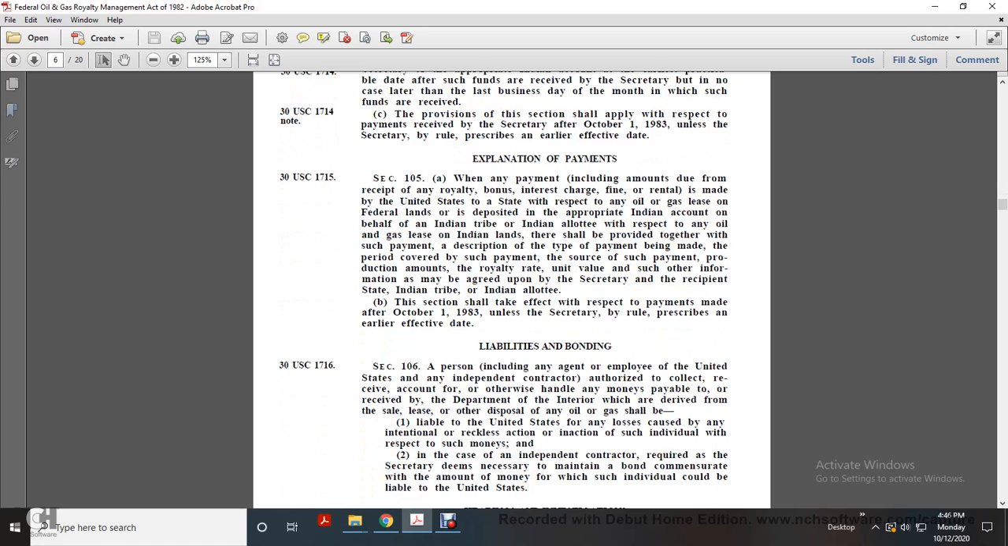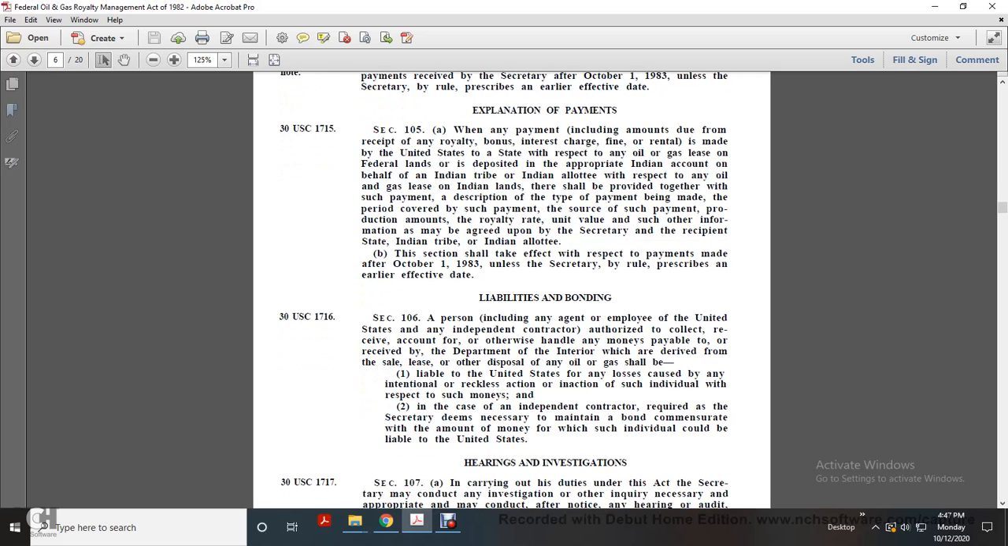A person, including an agent employed by the United States or an independent contractor authorized to collect receipts from the account, with the authorized handling of money to be repaid, received by the Department of the Interior, derived from the sale of the lease and any other disposal of the oil or gas, shall be liable to the United States for any losses caused by intentional, reckless action or inaction with respect to such money. In the case of an independent contractor, a bond may be required as the Secretary deems necessary to demonstrate the amount of money for which the individual could be liable to the United States.